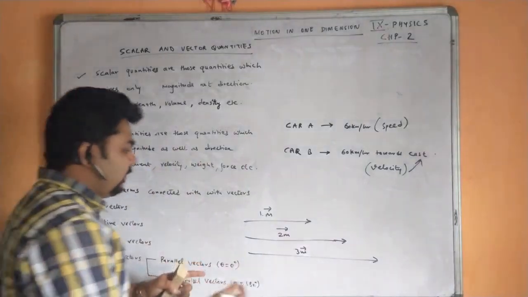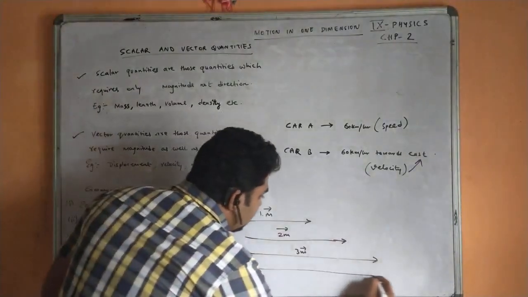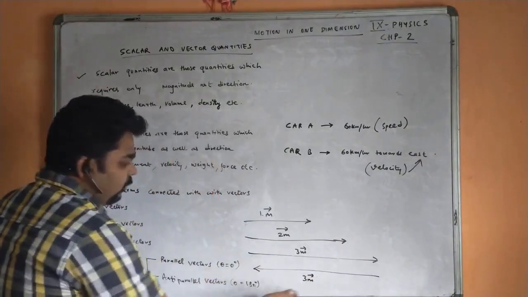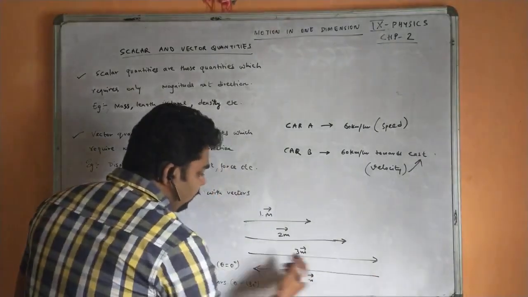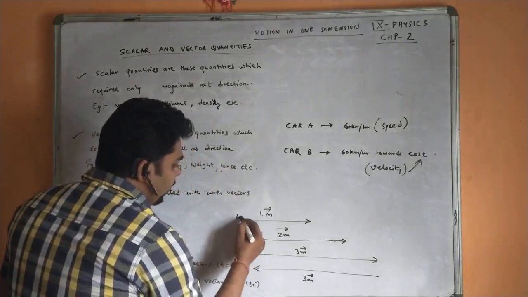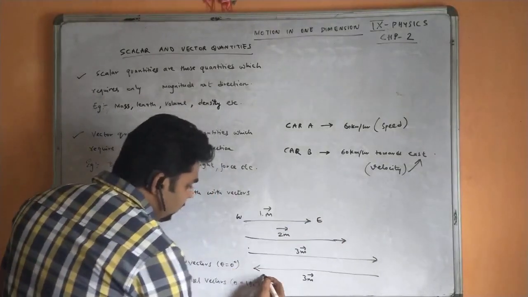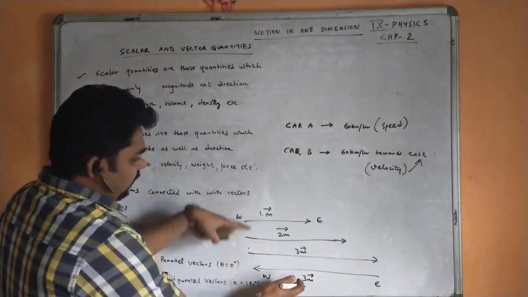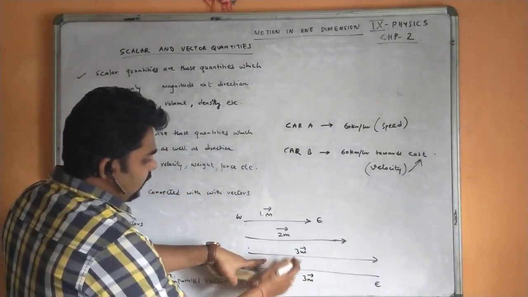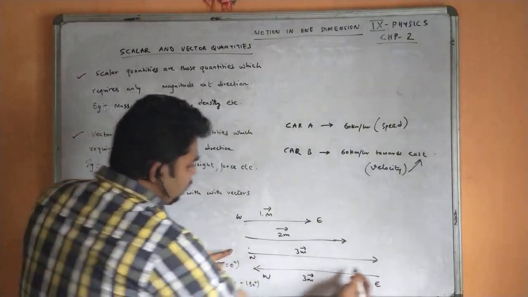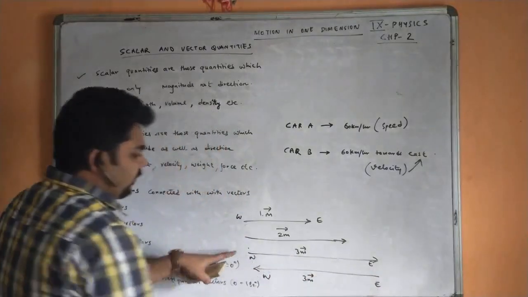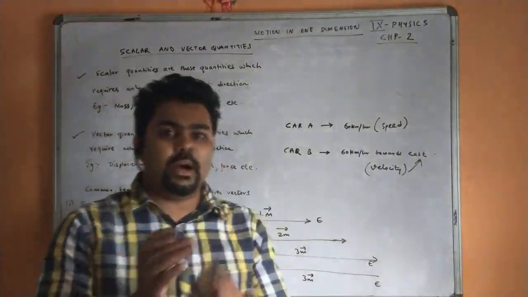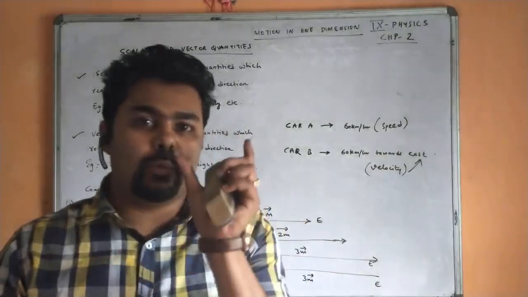But if the vectors act in opposite directions, you see, this also has a magnitude of 3, but it is moving from east to west, whereas the other was from west to east. You see, this and this vector are opposite, because one was acting from west to east and this vector is acting from east to west. So they are anti-parallel vectors. Their angle is 180 degree, out of phase. We say that the angle is 180 degree.